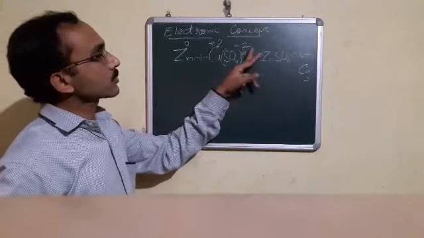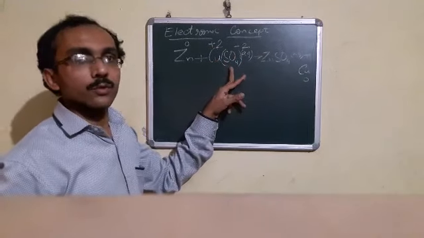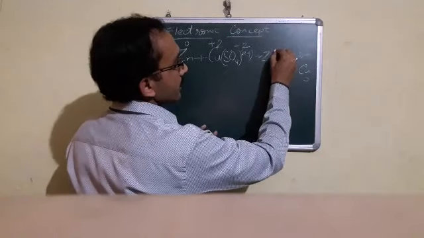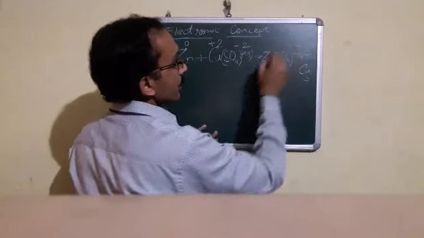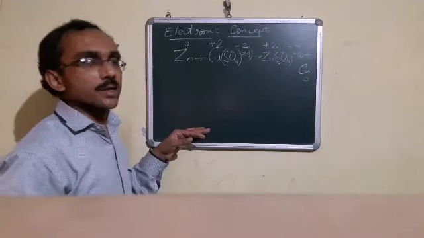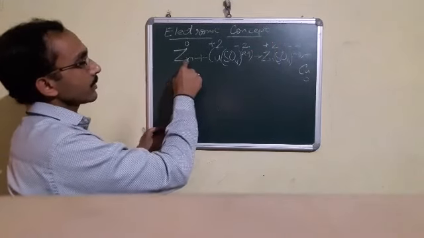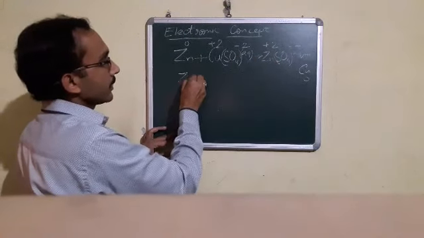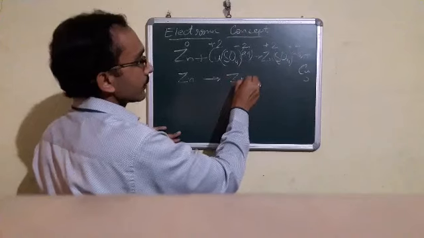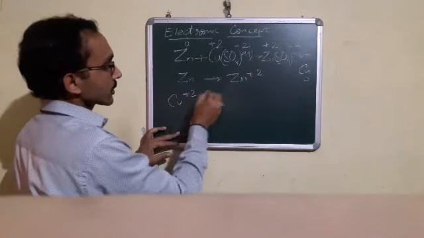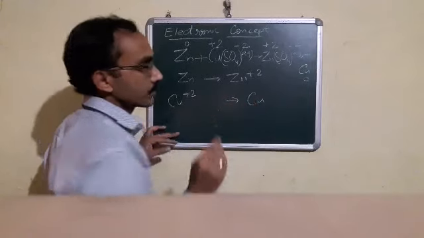That means +2 and -2 cancel. That is why it is CuSO4, that is copper sulfate. Similarly, on this side we see zinc sulfate. Here again sulfate has charge -2 and zinc will have charge +2. That means we can say that zinc from its native state converts into Zn+2 ion, that is Zn becomes Zn+2. Similarly, copper Cu+2 converts into Cu.